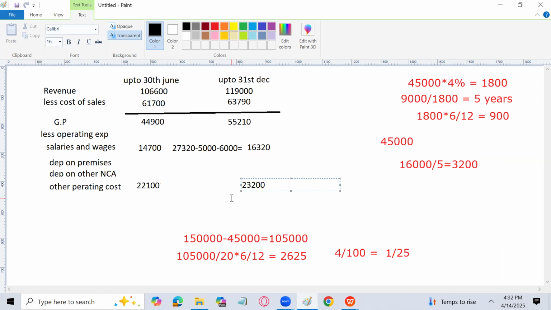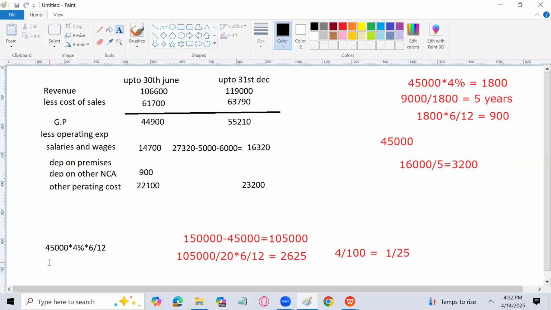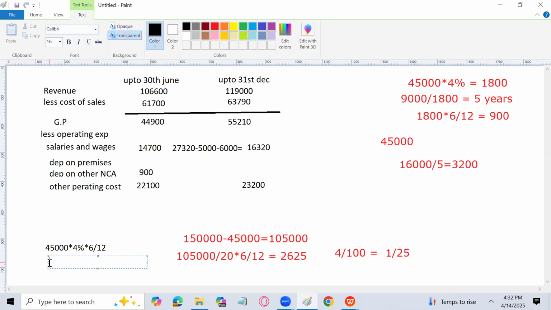Now let's talk about depreciation on the premises. So depreciation on premises for the first 6 months is going to be 900. Why, sir? Because that is going to be 45,000. I will calculate again for you just to make you understand. That is going to be 45,000 into 4% into 6/12. Because 50% is the land and 50% is going to be the building. But for the next 6 months, the depreciation should be charged not according to 4%, not according to 25 years, because 5 years has already been passed. How come? 9,000 divided by 18, so 5 years have passed. So now the remaining life is 20 years.